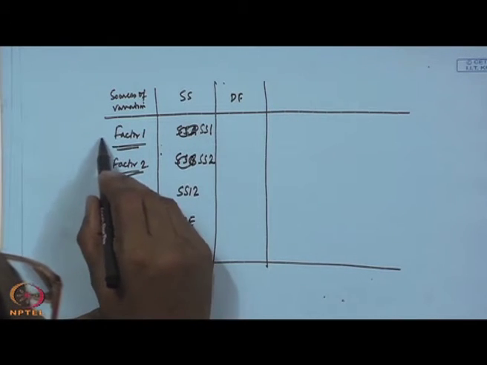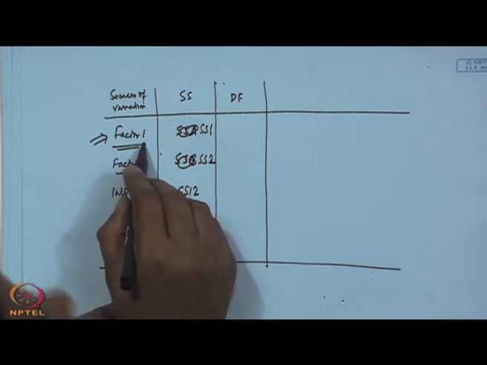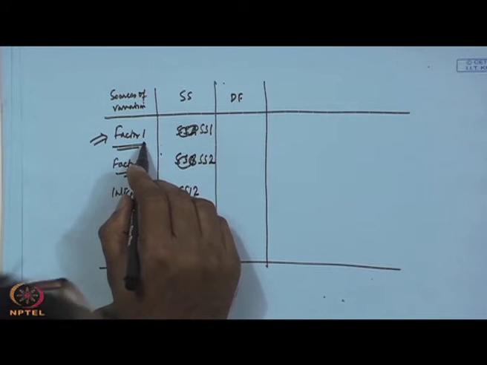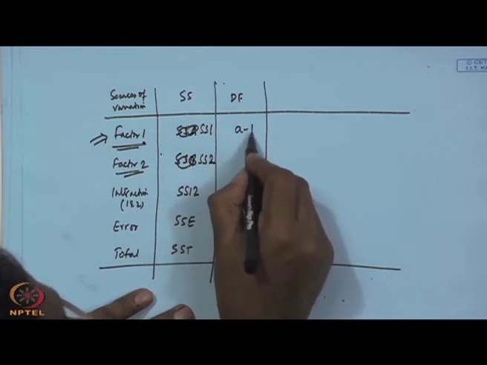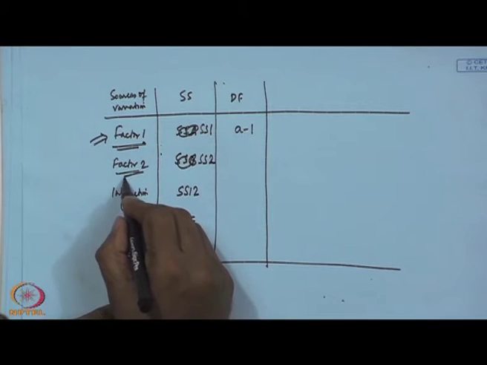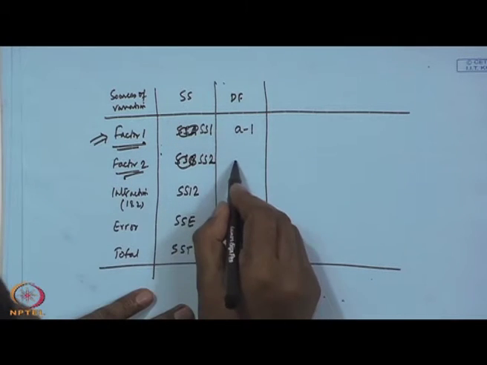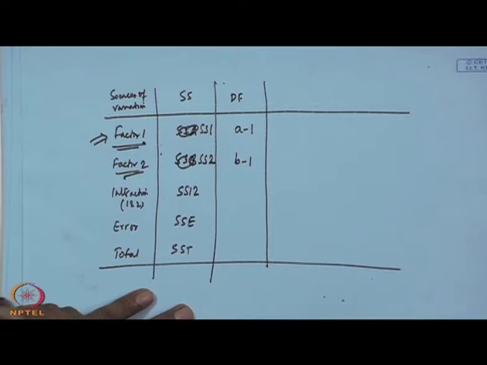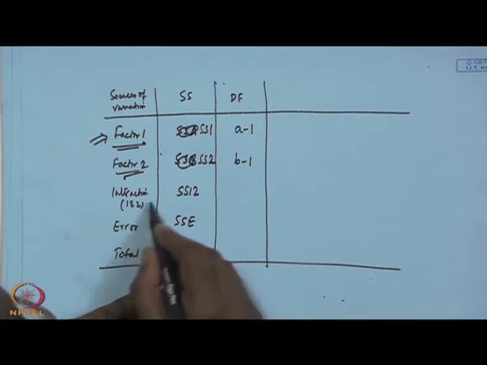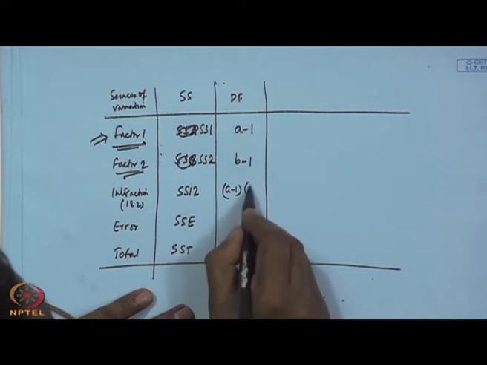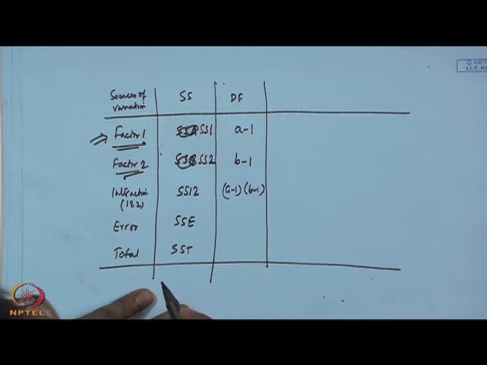How many levels are there for factor 1? A levels. So, A minus 1. How many levels are there for factor 2? B minus 1. What will be the interaction? A minus 1, B minus 1.